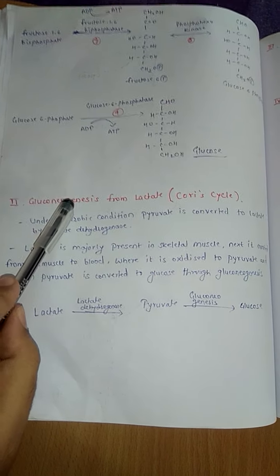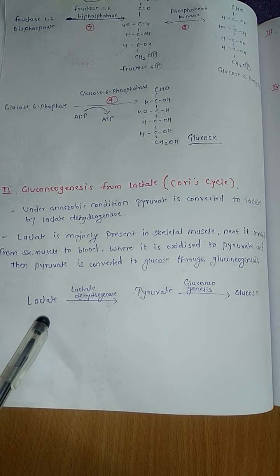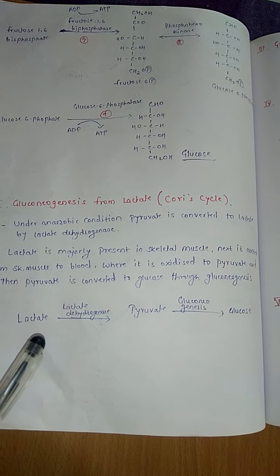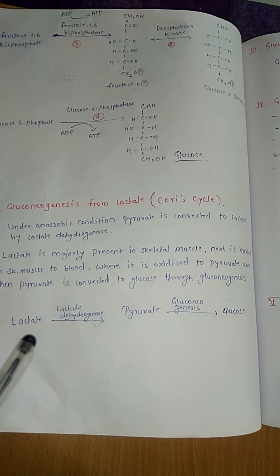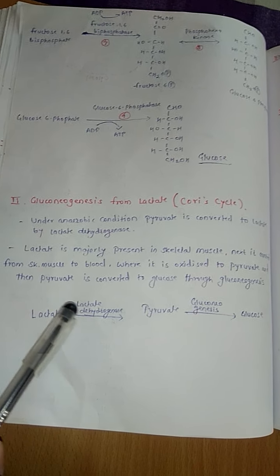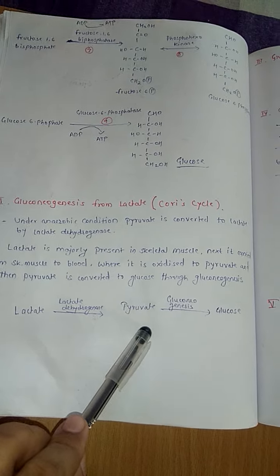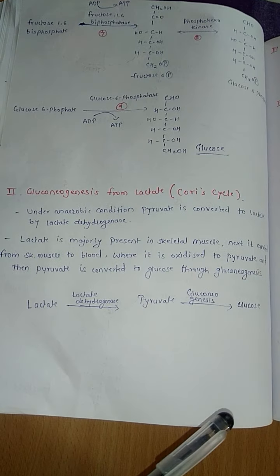Okay, gluconeogenesis from lactate. Now gluconeogenesis from lactate contains only one extra step than the pyruvate. Here lactate will get converted into pyruvate through enzyme lactate dehydrogenase. Then that pyruvate will get converted into glucose. Whatever we have seen earlier, you have to write completely.